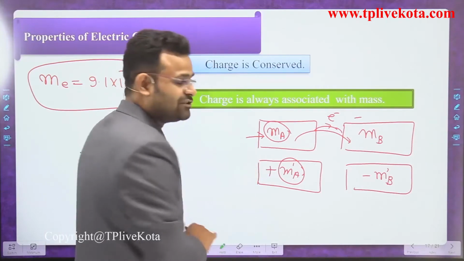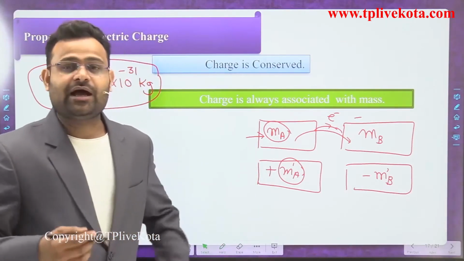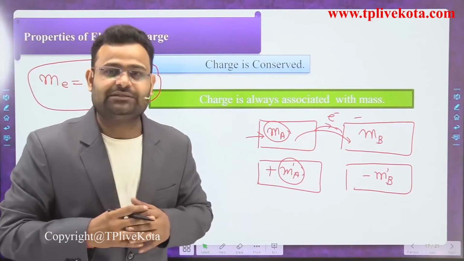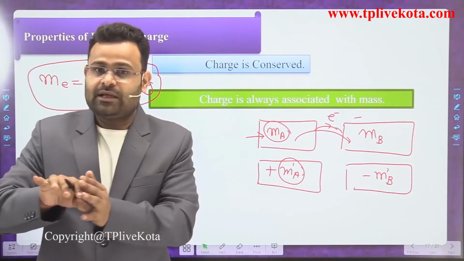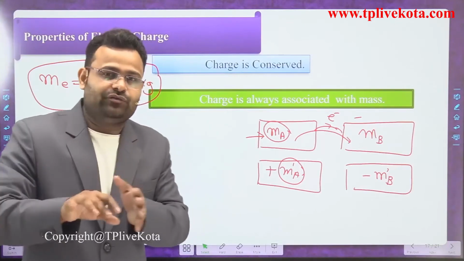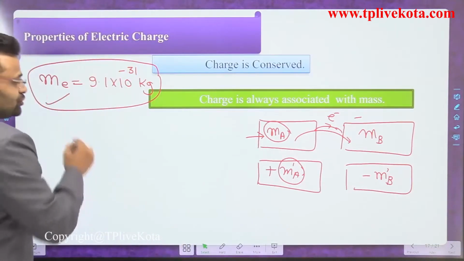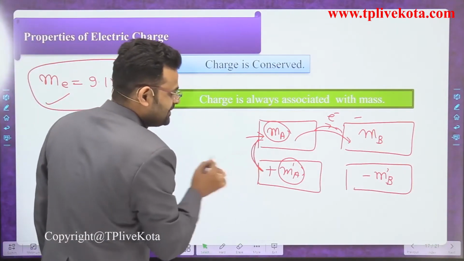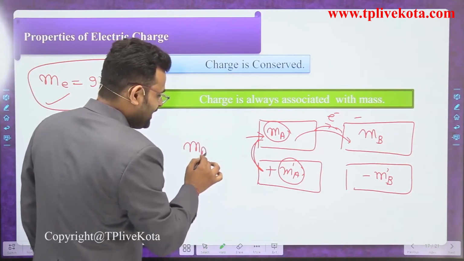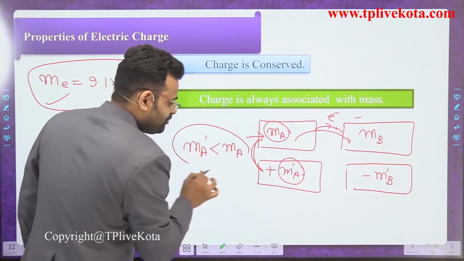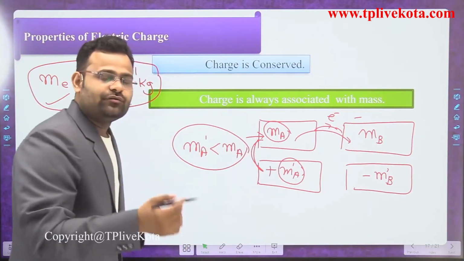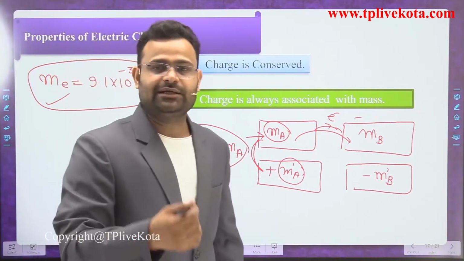What is the charge on that body? That is positive charge. How can we get the positive charge? When we donate some electrons, meaning we reduce the electrons, we reduce that mass. So what is the relation between those masses, dear students? Ma dash has less mass as compared to Ma. When we donate the electron, we deduct our mass.